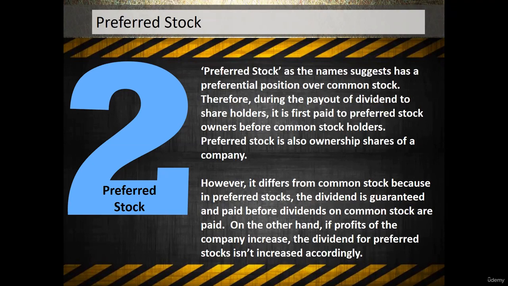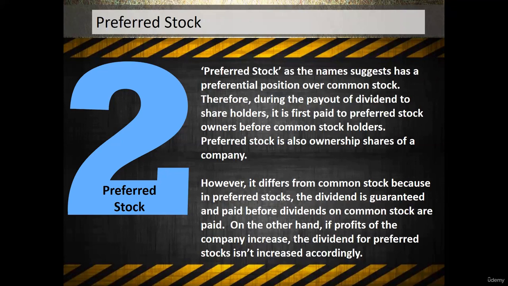What happens? The preference shareholders will not get any benefit because of the increase in the profits. They will be getting that guaranteed dividend only. But on the other side, the ordinary shareholders will be getting maybe a little higher dividend as compared to the previous year. That is another benefit of the ordinary shareholders, right?